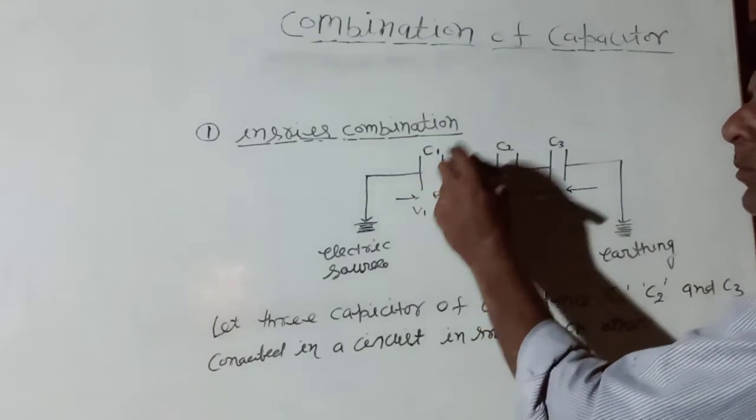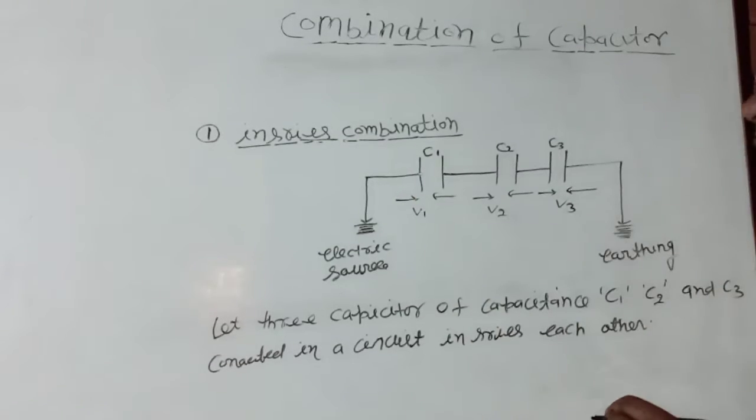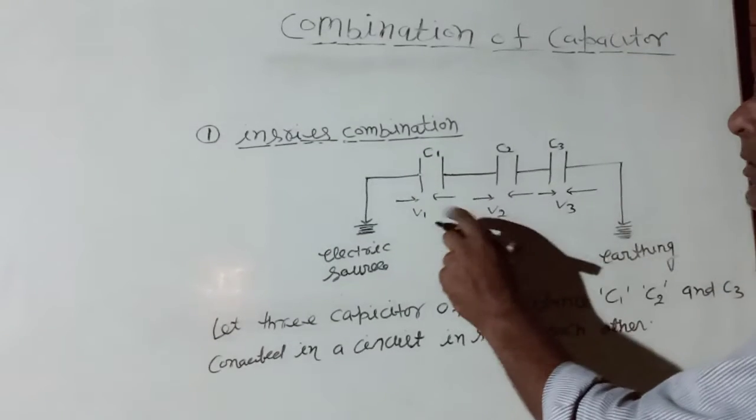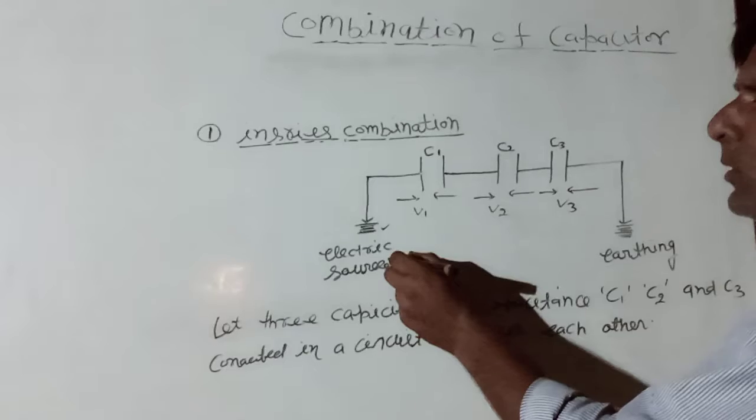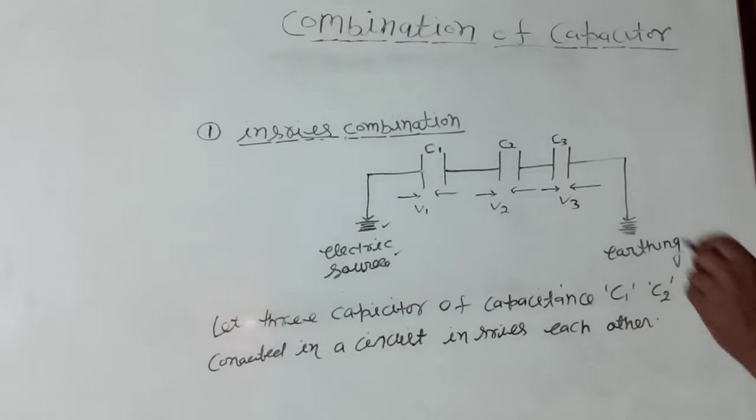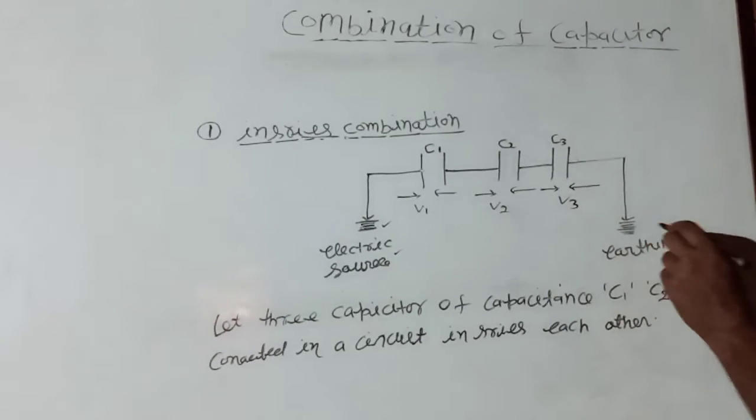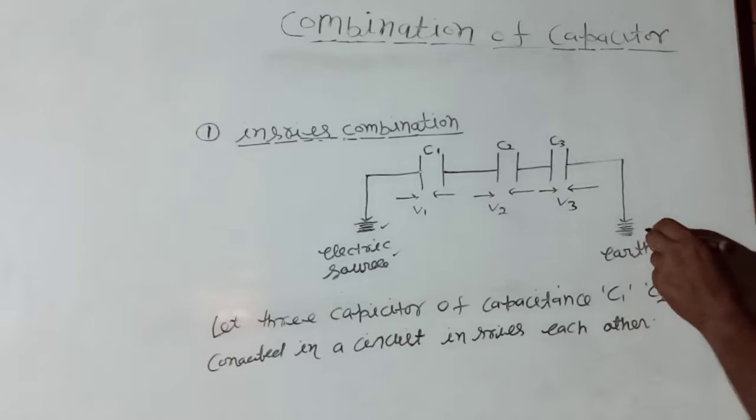The first plate of the first capacitor is connected with the electric source and the last plate of the last capacitor is connected with the earth.